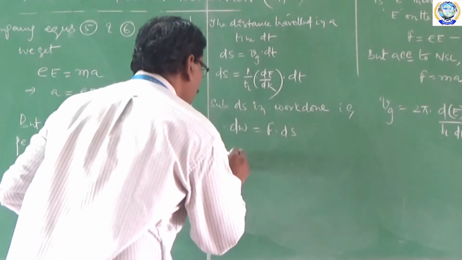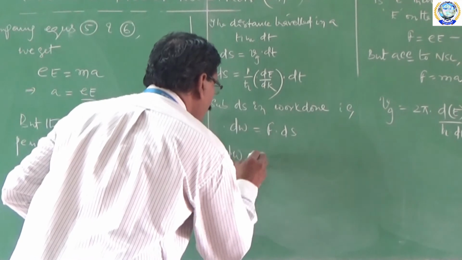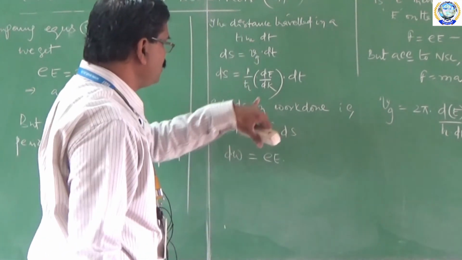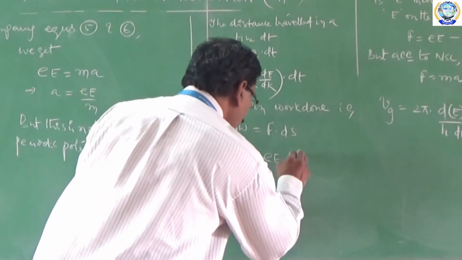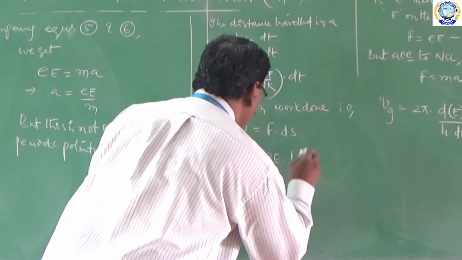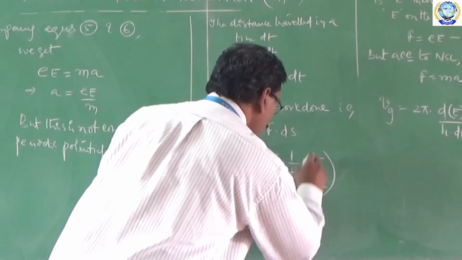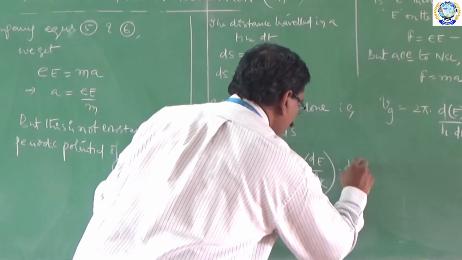So dW is equal to eE into ds, where ds is 1 by h cross into dE by dk into dt.